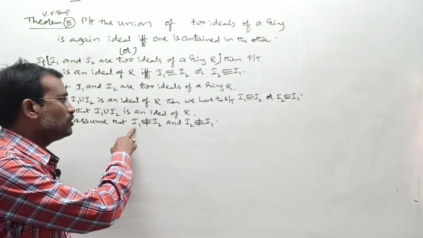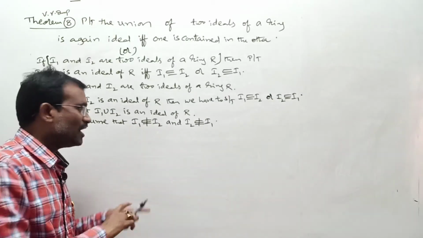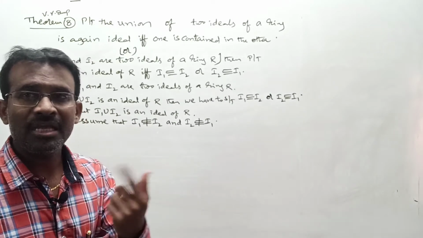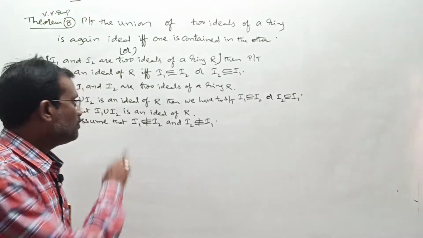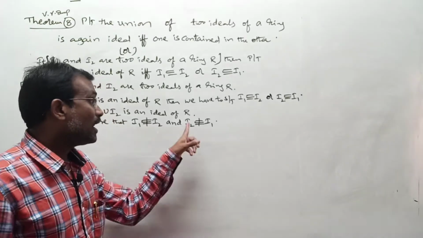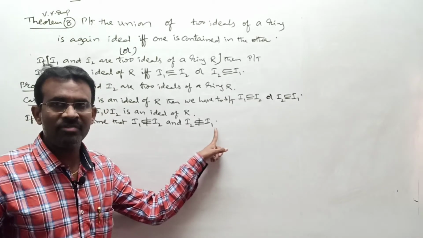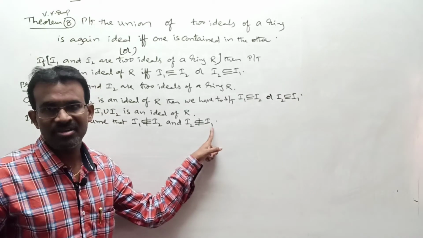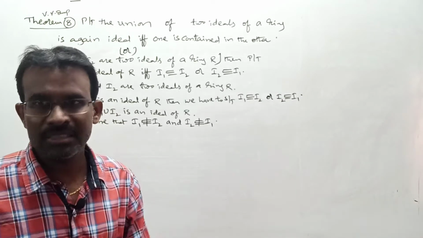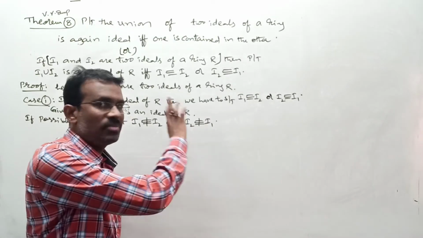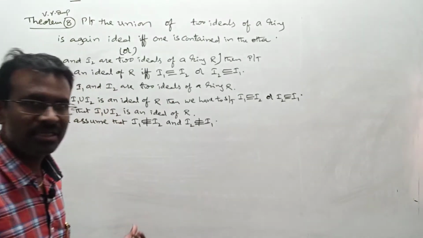If there is an element in I1 that is not in I2, then we say I1 is not a subset or equal to I2. That element I want to take as A. I mean, A belongs to I1 and A does not belong to I2. In a similar way, I2 is not a subset or equal to I1 means there exists one different element in I2 which is not in I1. That element I am taking as B. Means B belongs to I2 and B does not belong to I1. That work I am doing in the next step.